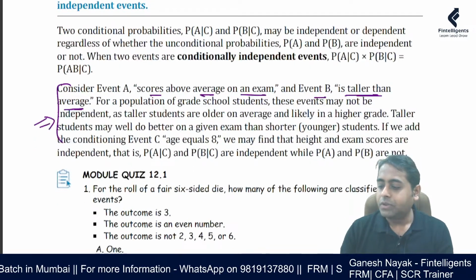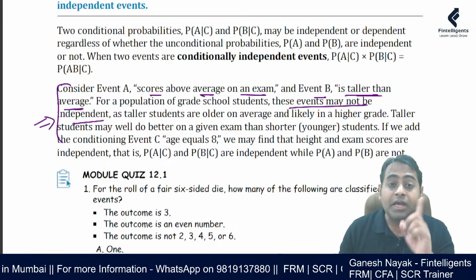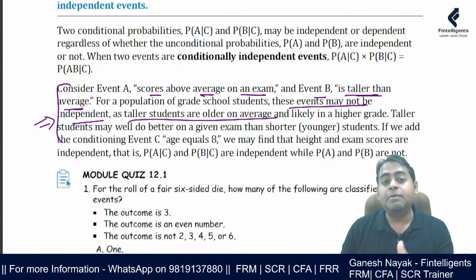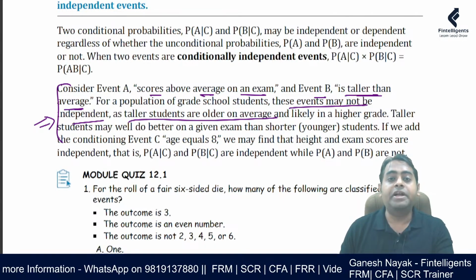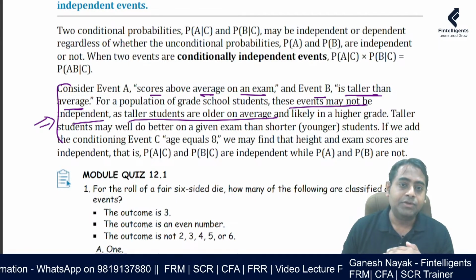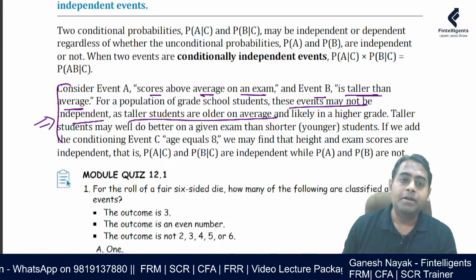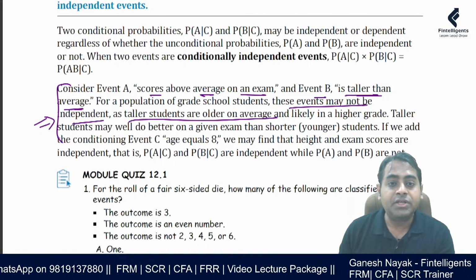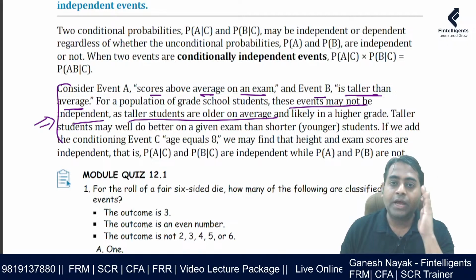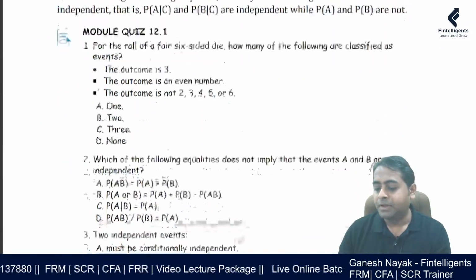They might look independent, but they are not, because a taller student is going to be older and hence will be able to perform better. If the height is less than the average, then it is independent. But if the height is bigger than the average, then it is not independent. That is why the name is conditional independence. I hope everybody is with me.